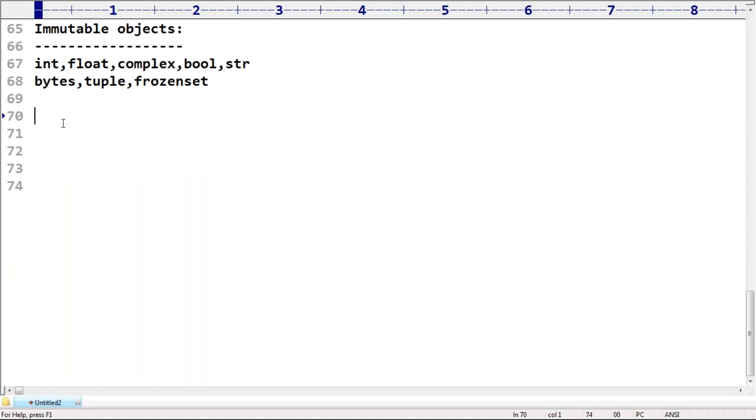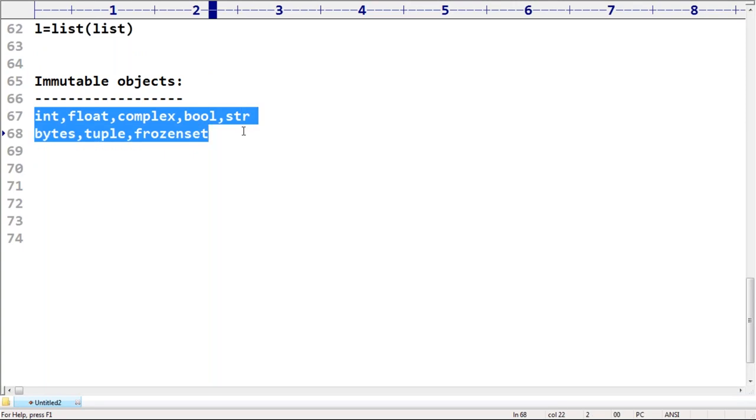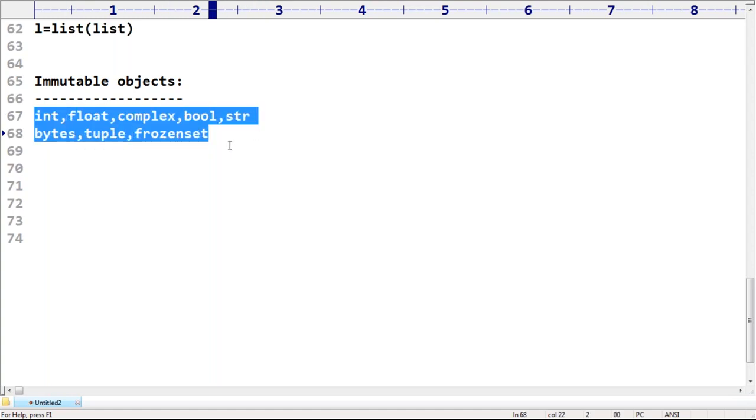Padmaraj, I didn't get your doubt. How come they are immutable? Already I told with examples. Padmaraj, all these things I already covered, right? You missed the session. All these things I already explained.